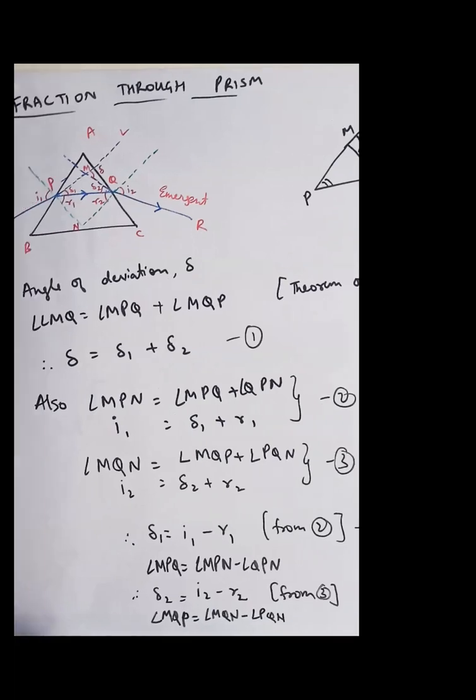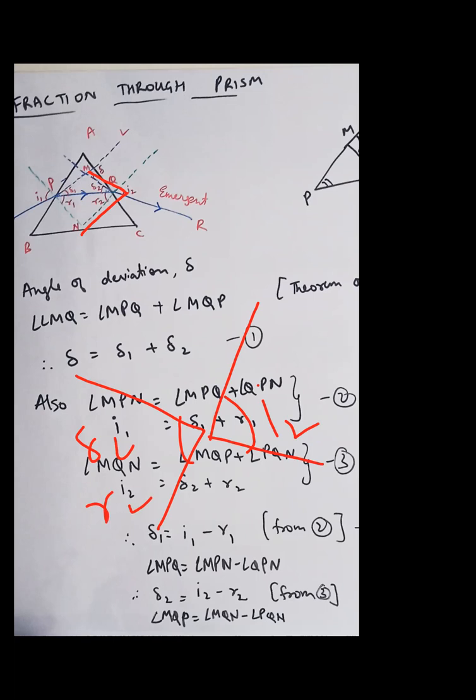Similarly, MPQ. See where MPQ is. This is M, this is P and this is Q. Sorry, MQN. I'm so sorry. MQN, this angle was equal to delta 2. Delta 2 was nothing but this angle, which was equal to I2. I2 was nothing but delta 2 plus R2. Yes or no?